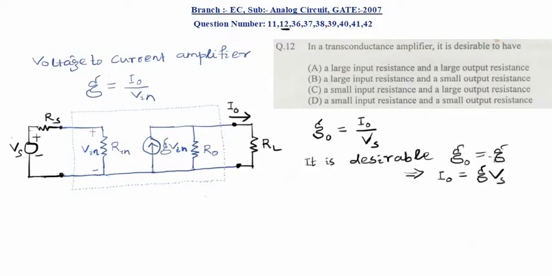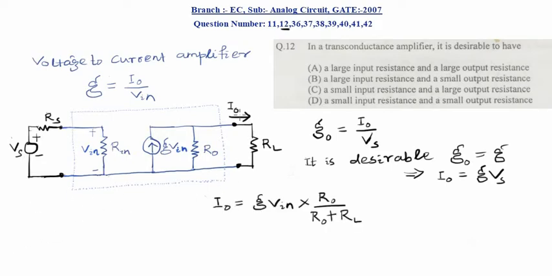Now it is desirable that G0 should be equal to G, that is I0 should be equal to GVs. For a good transconductance amplifier, it is desirable that the overall transconductance should be equal to the transconductance of the amplifier, that is I0 is equal to GVs. Now we will find out this I0 and this Vin. We will find the I0 expression in terms of Vs from this circuit.